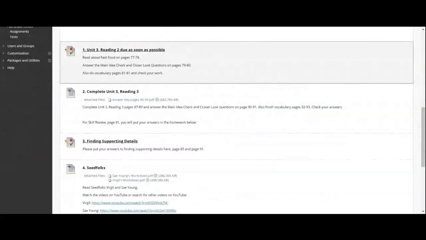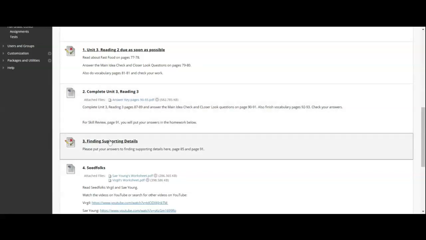So in number 1, I need you to do unit 3, reading 2 as soon as possible, which is fast food. You are also going to do unit 3, reading 3, but you don't have to put your answers on Blackboard. You can just check them. Is this for tomorrow? No, this is for Sunday. But if you can finish more tomorrow, finish when you want to.